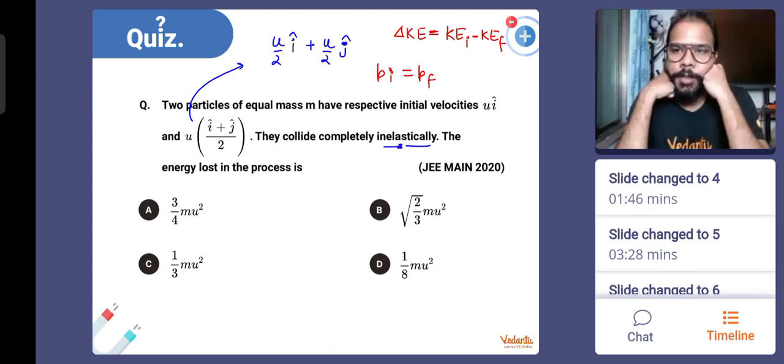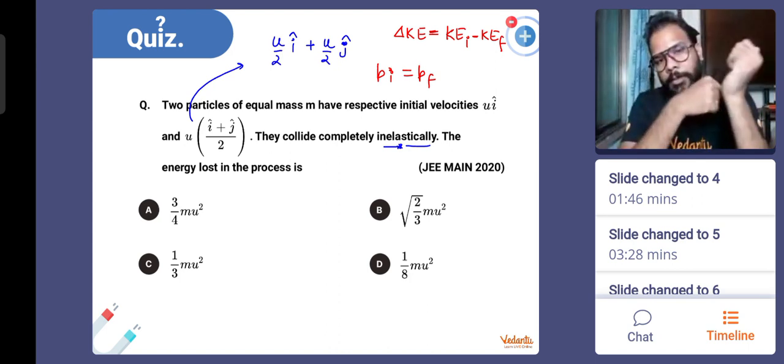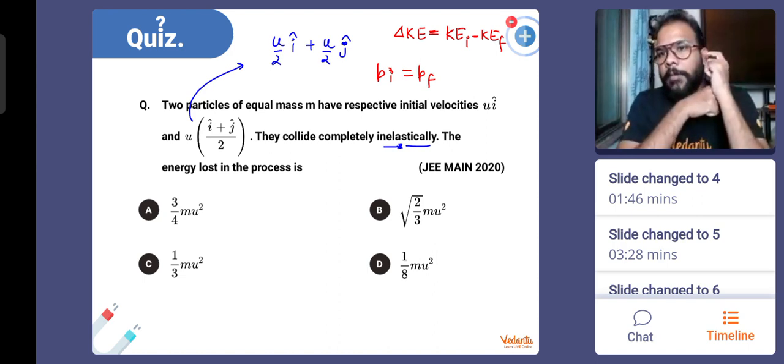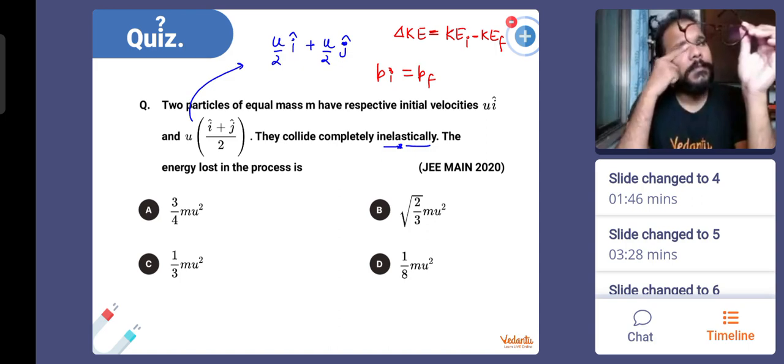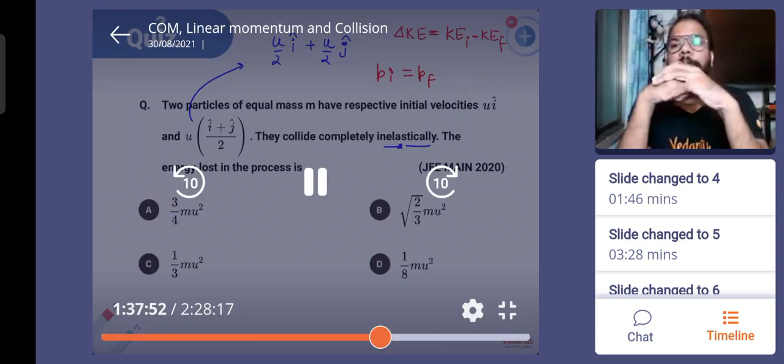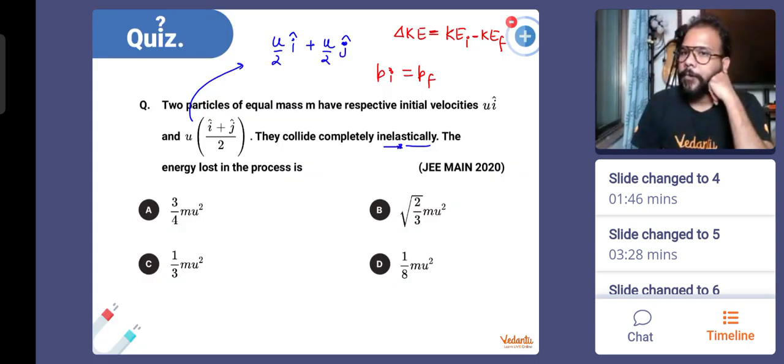Timer starts after 30 seconds. Timer starts after 20 seconds. Timer after 10 seconds. 5, 4, 3, 2, 1. Timer starts.